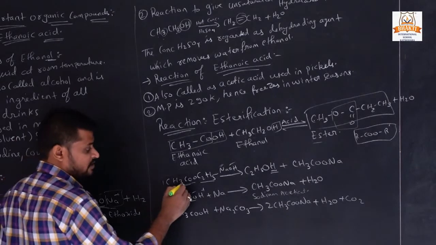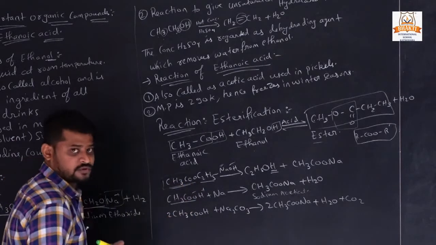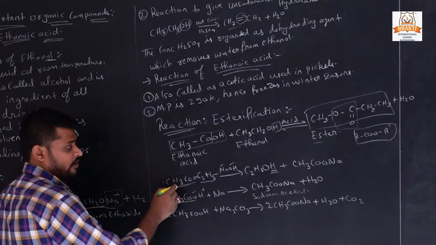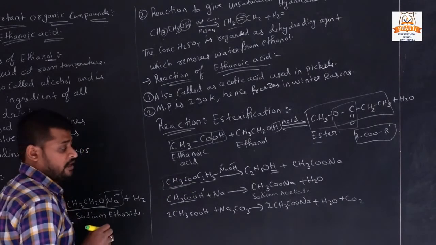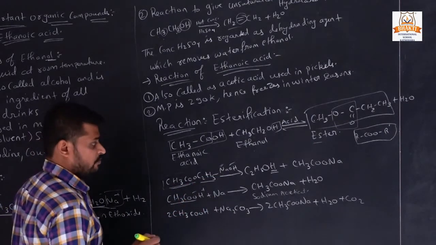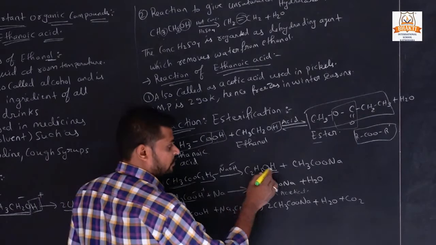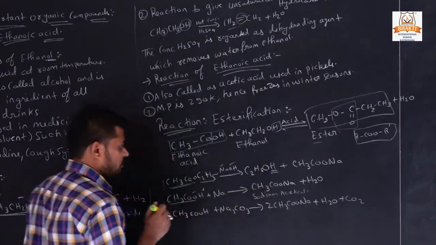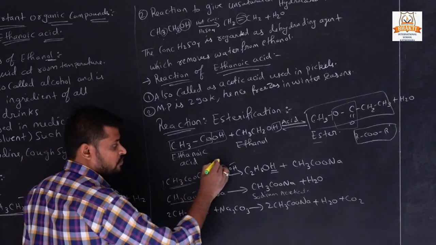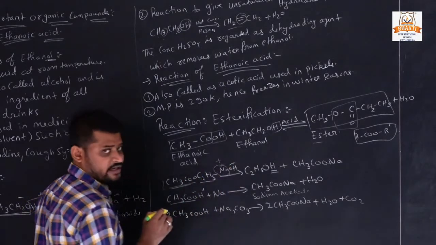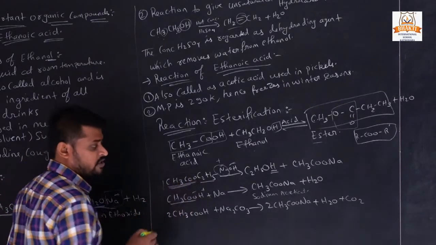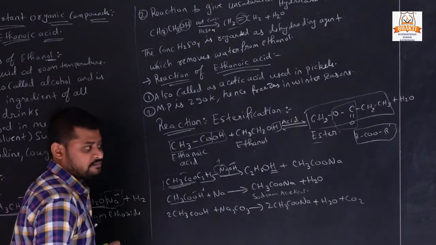Now CH3COOC2H5. When it reacts in the presence of NaOH, sodium hydroxide, it gives us C2H5OH. Now what happened here? See, Na is a positive ion and OH is a negative ion, and we all know CH3COO is a negative ion.